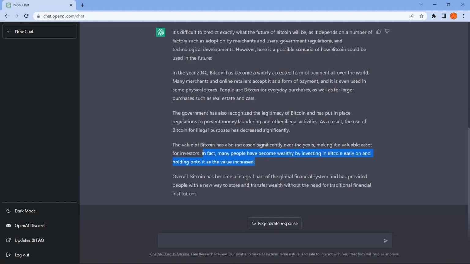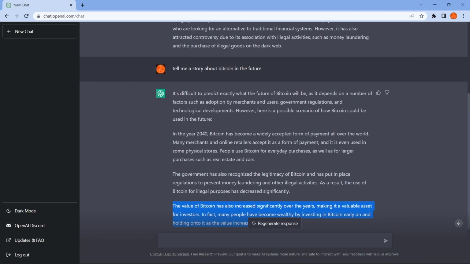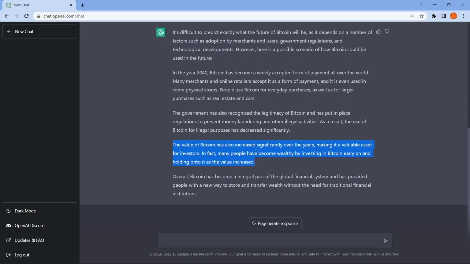So from this part of the story, it says many people have become wealthy by investing in Bitcoin early on. So if you take into account that the year is 2040, you can say that the people who have become wealthy by investing in Bitcoin early on, this part is important. And as you know, right now we're in 2022, so this means we're early on. Imagine yourself in 2040 and one Bitcoin is equal to $1 million. It might sound like a crazy dream, but it can also be real one day. At least the AI says so. I mean, this is just amazing, isn't it? The AI just wrote the story, and if you would try to look it up on the internet, you wouldn't find this story. It just created this story.